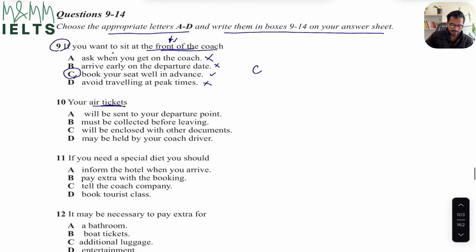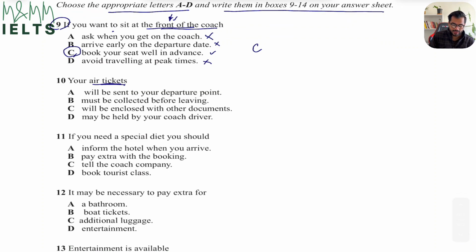Let's see which option it relates to the best. Your air tickets will be sent to your departure point? Wrong. Must be collected before leaving? Wrong. Will be enclosed with other documents? Again, wrong. They didn't mention anything about that. May be held by your coach driver? Absolutely.